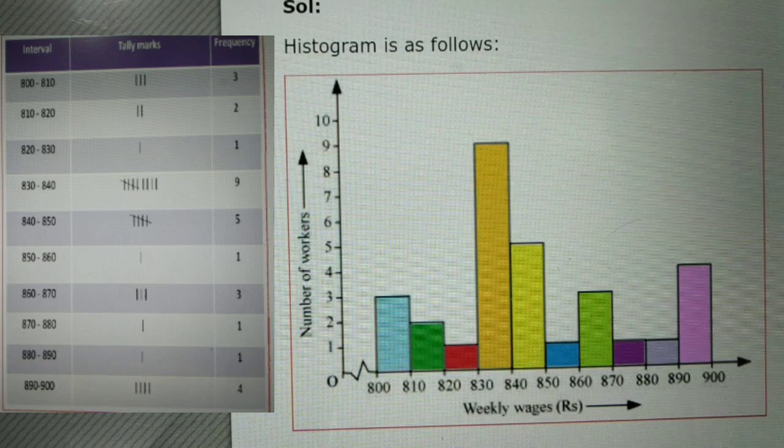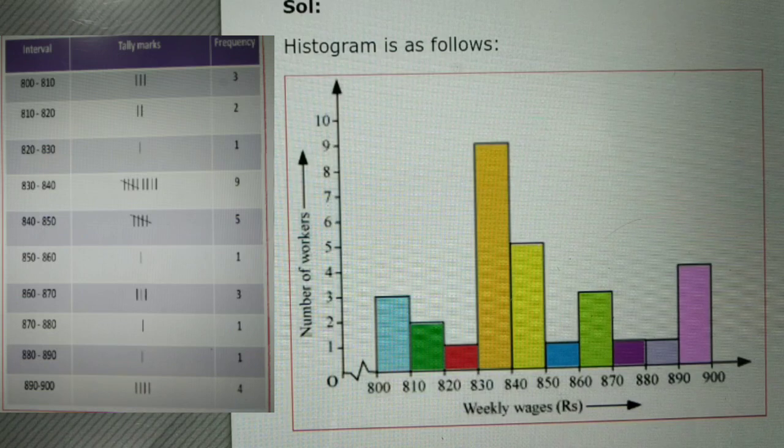Now the next question is, how many workers earn 850 or more? How many workers earn 850 or more? So we must count from 850 further up to 900. That is blue, green, purple, all of these we have to count. 1 plus 3 plus 1 plus 1 plus 4. You must count all the workers whose wages are 850 or greater.